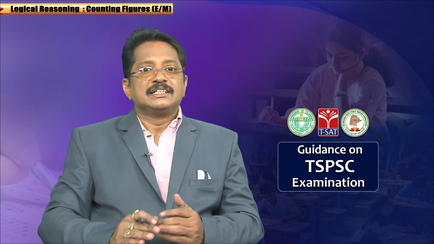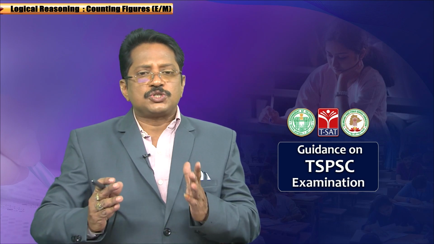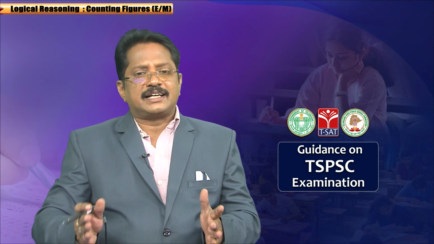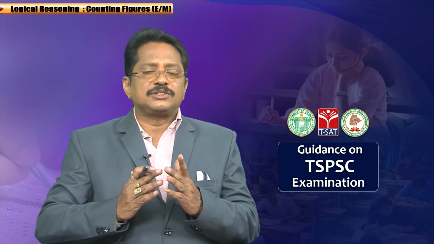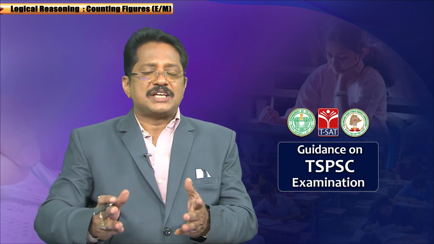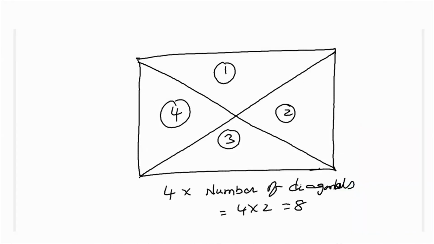So, is it clear? If it is a square or a rectangle and it has 2 diagonals, and it is divided into 4 parts, then the total number of triangles as shown in the figure is 8. You have to remember this concept. This is very important. Now, we are going to see the next one.